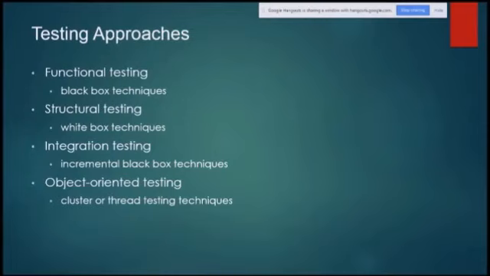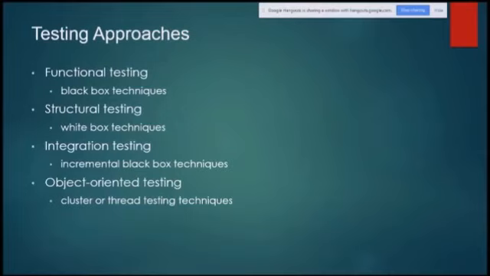There are different approaches for testing beyond the scope of our training, because we are not testers. This is for system development testing, and only basic knowledge is required up to the level I'm discussing right now.